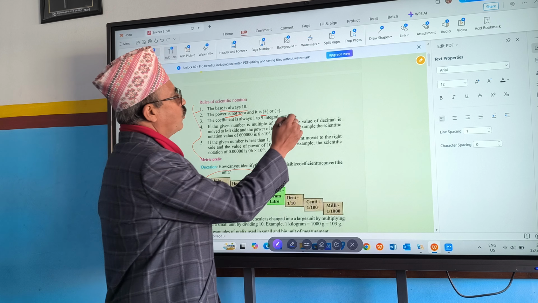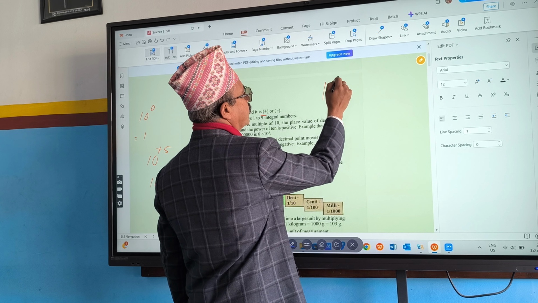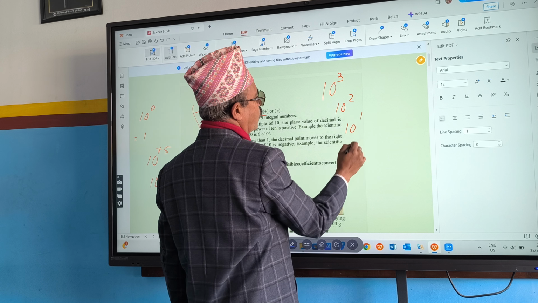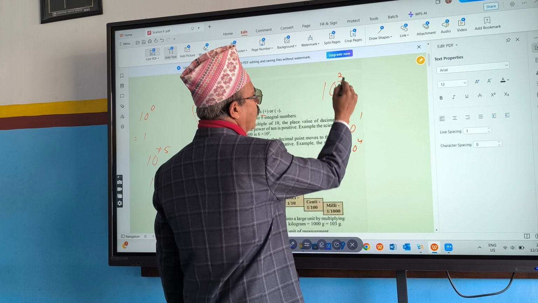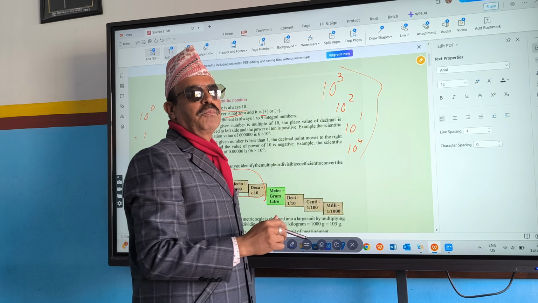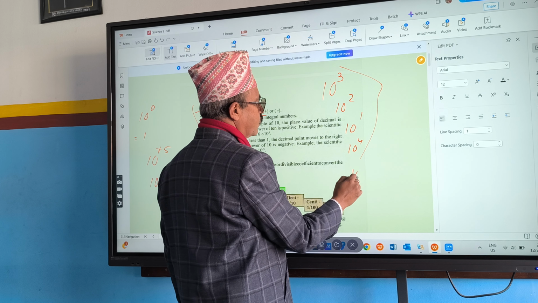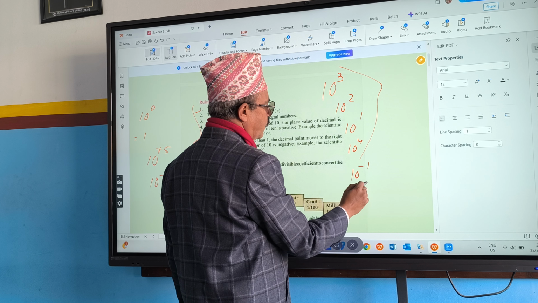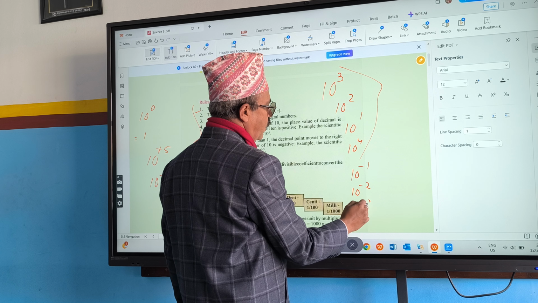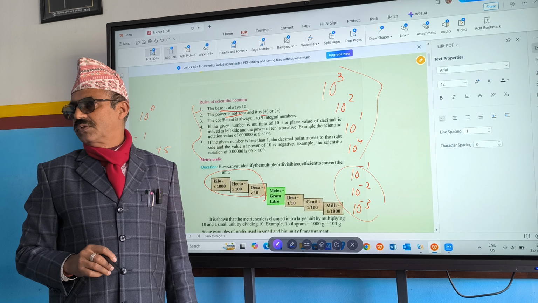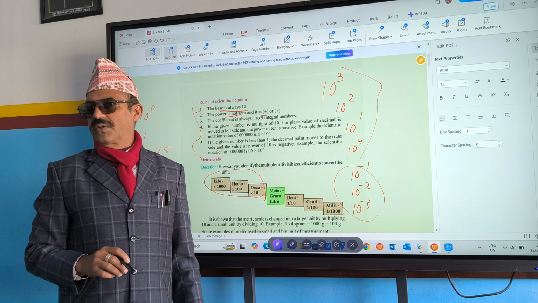For multiples, power will be positive. 10 to the power 3, 10 to the power 2, 10 to the power 1, 10 to the power 4. What are these? Multiples. But if I write here 10 to the power minus 1, 10 to the power minus 2, 10 to the power minus 3, what are they? Sub-multiple. One multiple, another sub-multiple. Right?